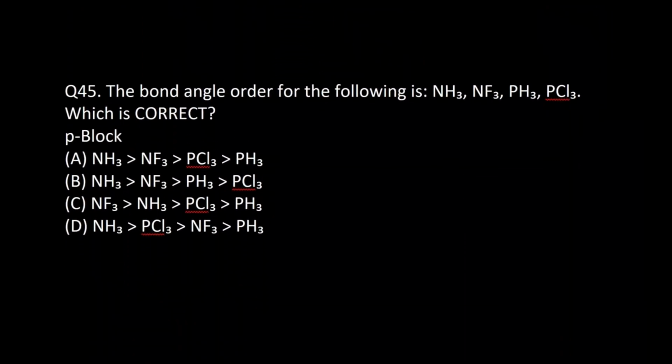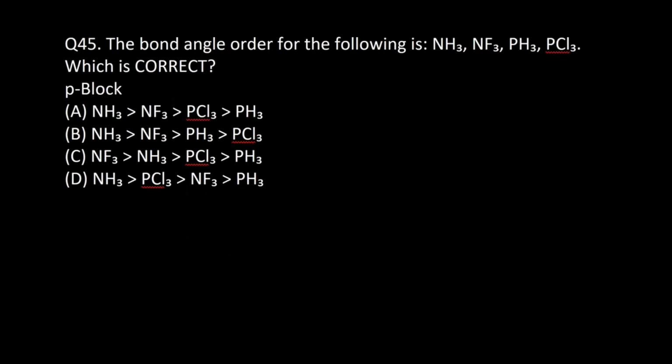Okay. Then bond angle order of the following: ammonia, NF3, phosphine, PCl3, which is correct? So for bond angles, all four are pyramidal with a lone pair. So here the bond angle depends on the electronegativity of the central atom, right? That is what is changing over here. So if you take ammonia, what is the bond angle? I have nitrogen. So nitrogen is small, hydrogen is not much electronegative. So the lone pair repulsion is strong, but the bond pairs will stay close to each other. So the bond angle is 107 over here.